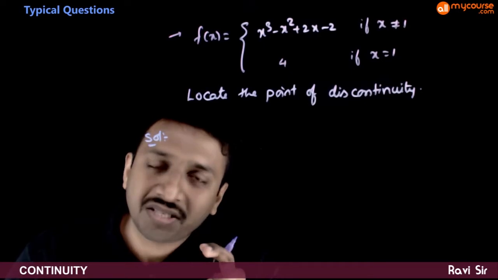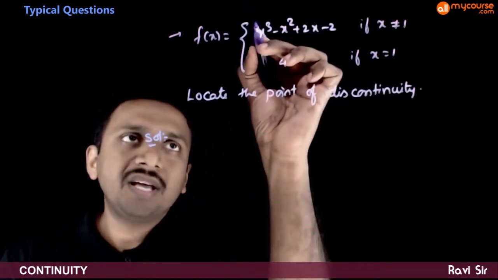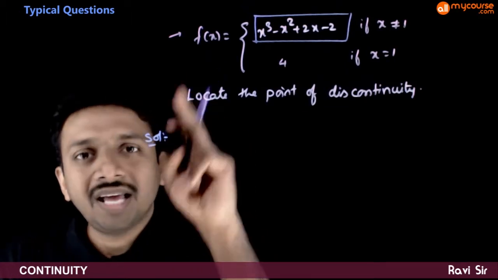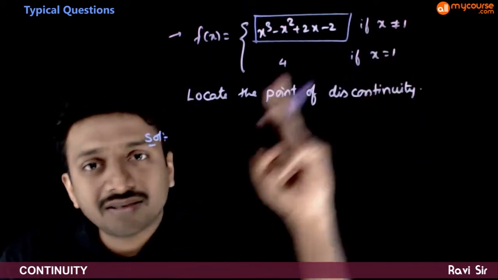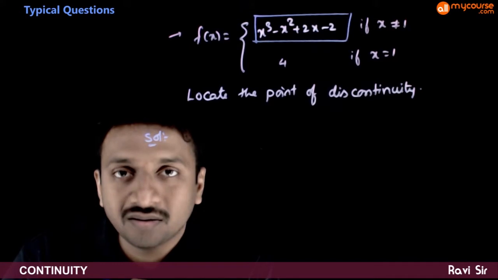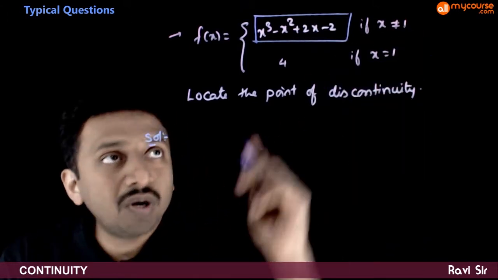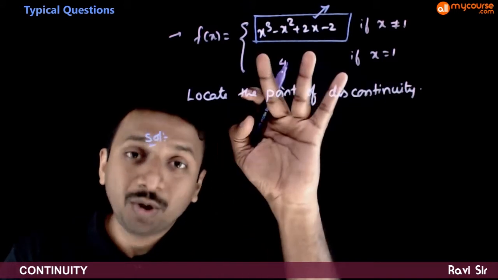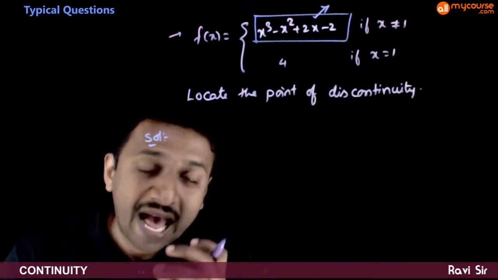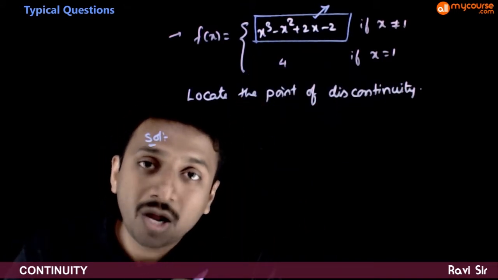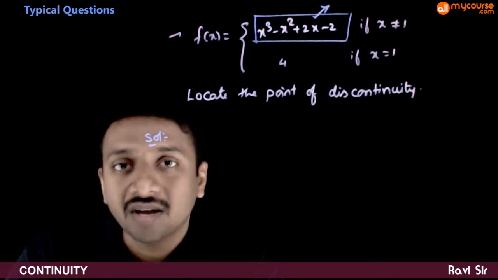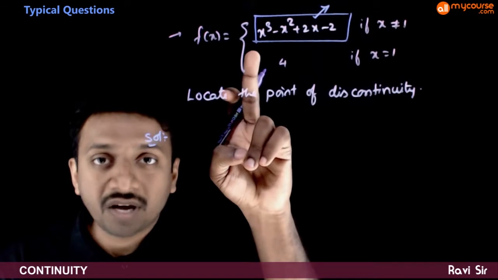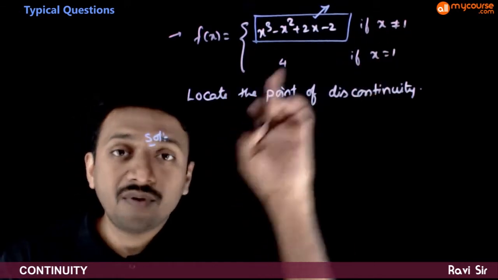So we'll use standard logic. If you see the nature of this function, what is the nature of f of x? As long as x is not equal to 1, it is a cubic polynomial. And we have a result which says that polynomial functions are always continuous wherever they are defined.